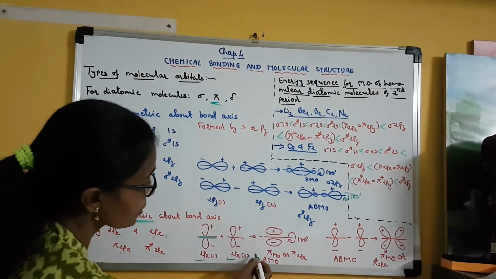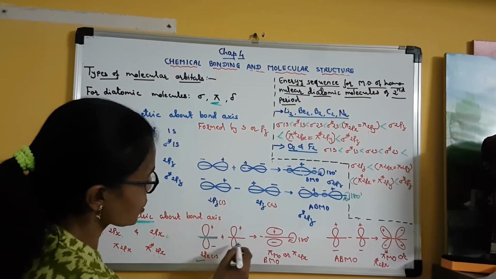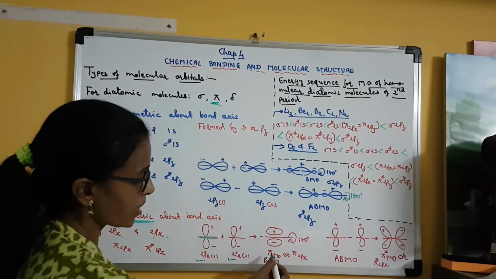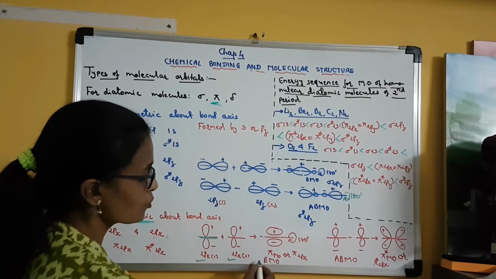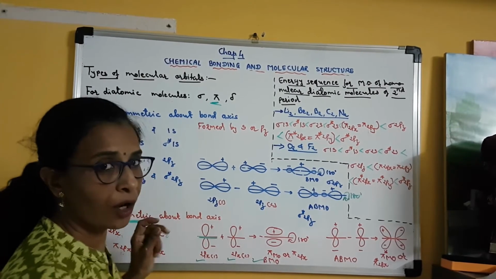Here also you can see positive and positive, negative and negative lobes are present, and so in between these two there is maximum electron density. So this is called the bonding molecular orbital.